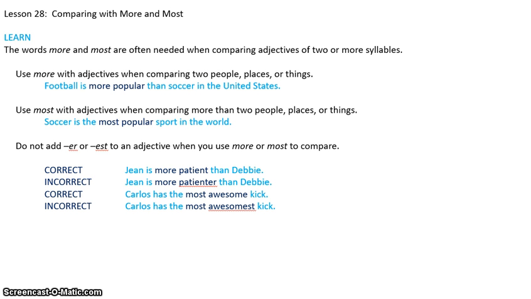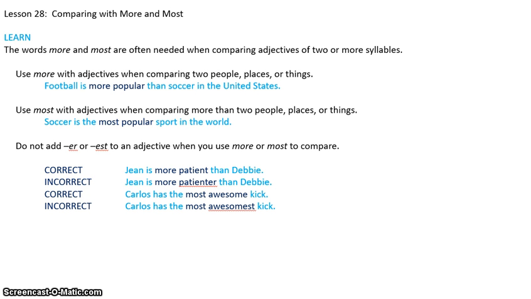Now, if you do use the words more and most, you do not add ER or EST to the adjective. That's why you used more or most in the first place, because it didn't make any sense to leave it off. So let's look at the example that they've given you. The correct example is Jean is more patient than Debbie. Incorrect would be Jean is more patienter than Debbie. It just doesn't sound right. Sometimes it can get you kind of thrown off because you sit there and you think, oh, it might be right. But then sometimes it's pretty obvious that it's not going to work.